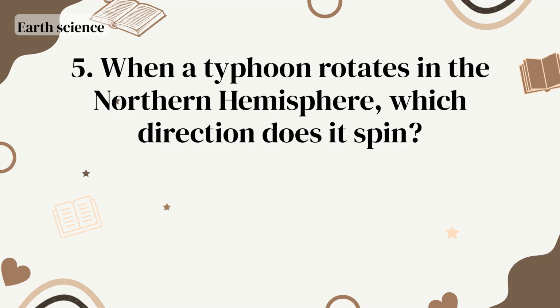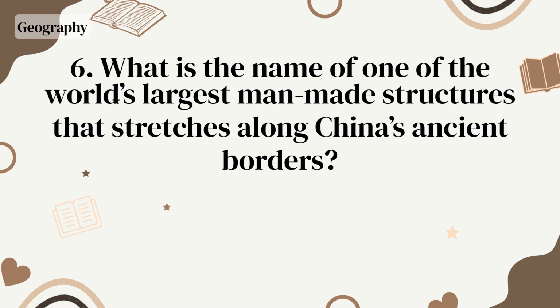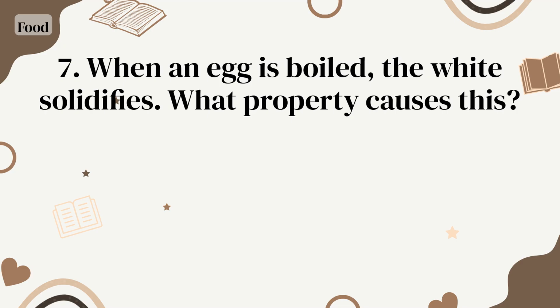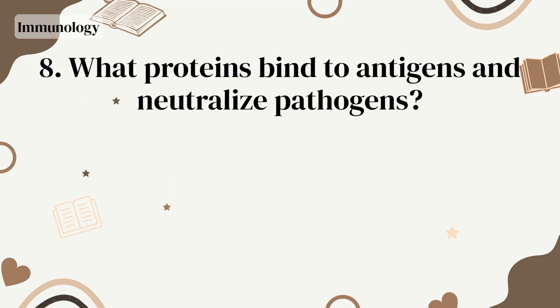Cervantes. When a typhoon rotates in the northern hemisphere, which direction does it spin? Counterclockwise. What is the name of one of the world's largest man-made structures that stretches along China's ancient borders? Great Wall of China. When an egg is boiled, the white solidifies. What property causes this? Denaturation.